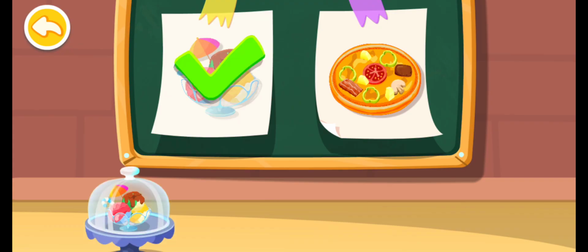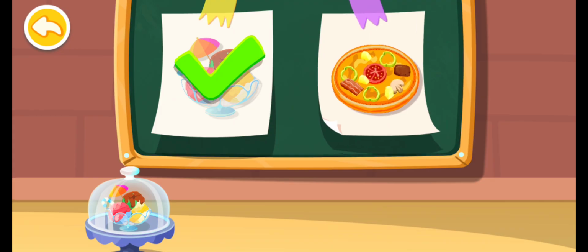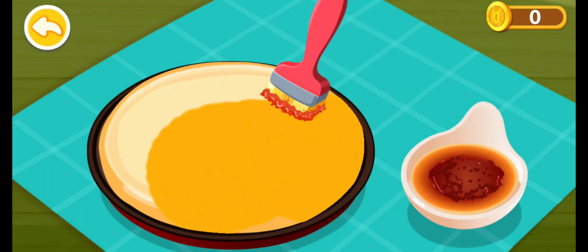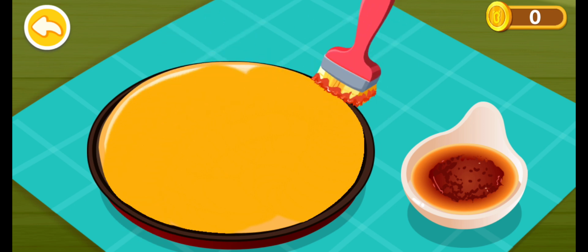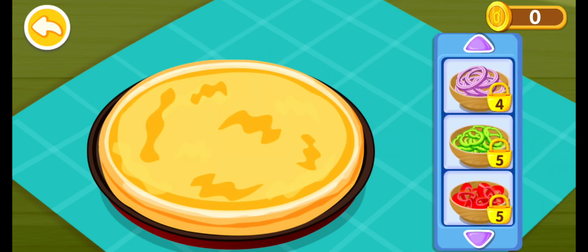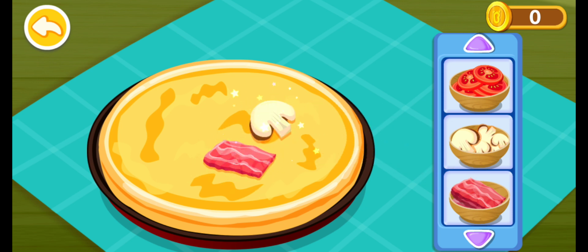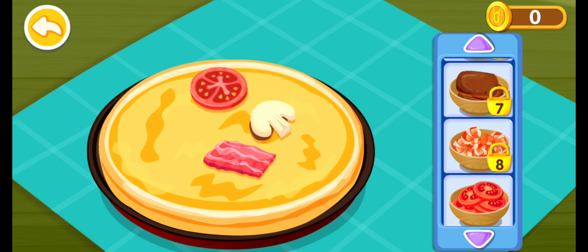This is what the customer ordered. Let's make it together. Spread a layer of sauce on the dough. What toppings do you want? Bacon, mushroom, tomato.